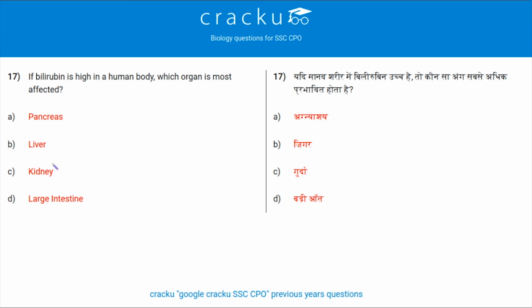Next question. If bilirubin is high in the human body, which organ is most affected? Bilirubin and biliverdin are directly linked to the liver, and if they increase, our liver gets affected the most. So the answer is option B, liver. The increase in bilirubin causes yellow pigmentation of the body, and we call it jaundice. But the answer here is option B. Next question.